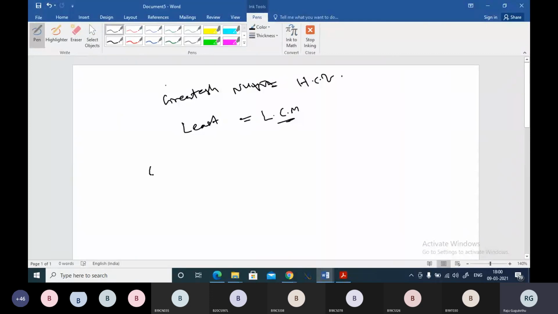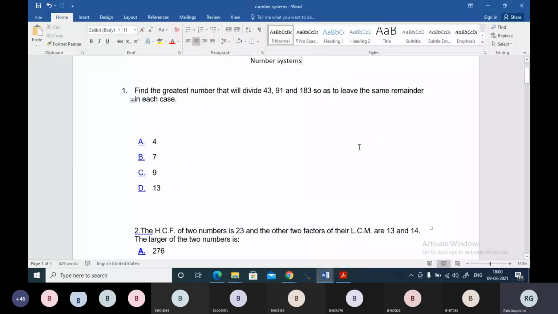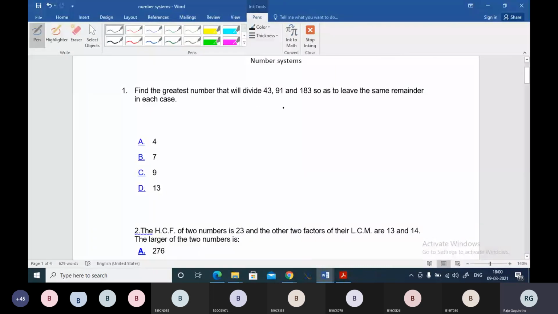Boss, generally you know how to find LCM and how to find HCF, right? So I'm assuming that you know how to find them. You know how to find the HCF. If three numbers are there and you want to find the HCF, then you will be doing it like this. I'll tell you both the ways, boss. But logically listen. Let me answer first.